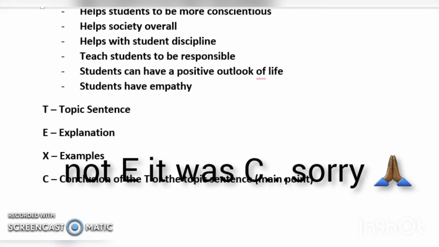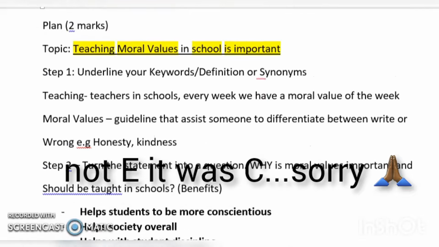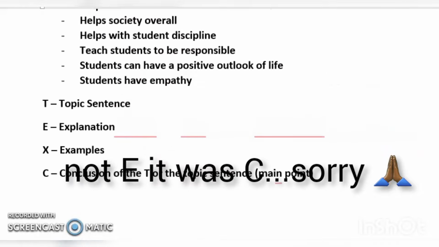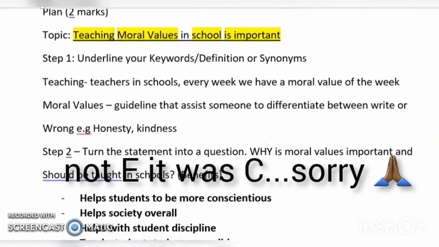You have a 3-hour paper where you have to do at least 4 to 5 big write-ups, and you cannot waste it on doing your plan. So plan maximum take 5 to 10 minutes.